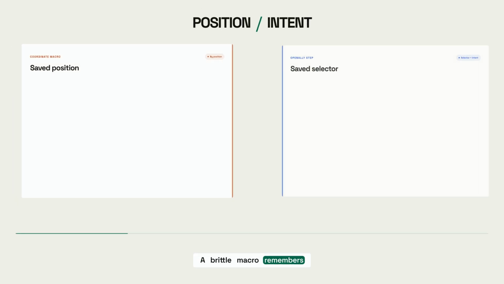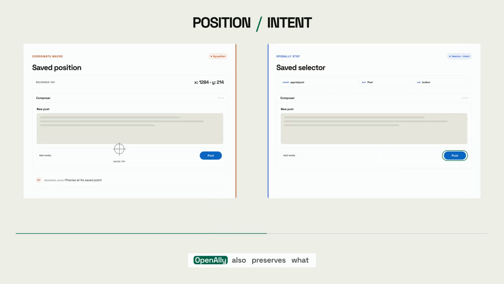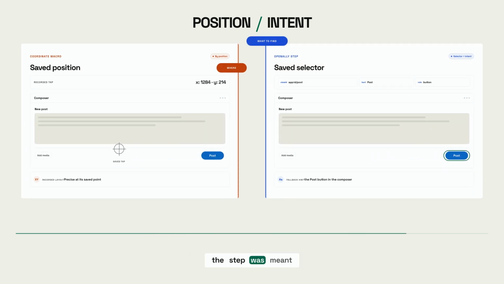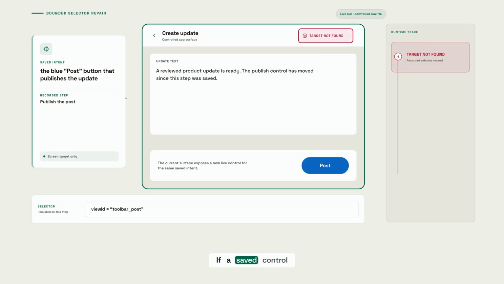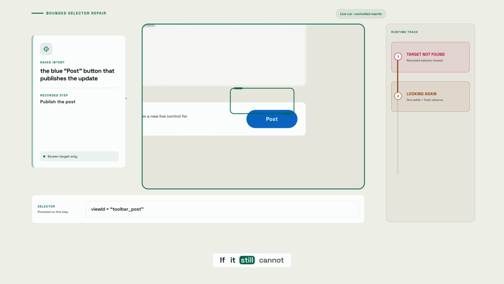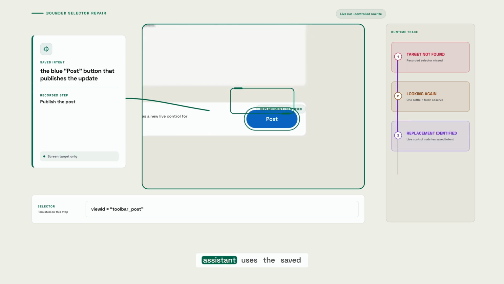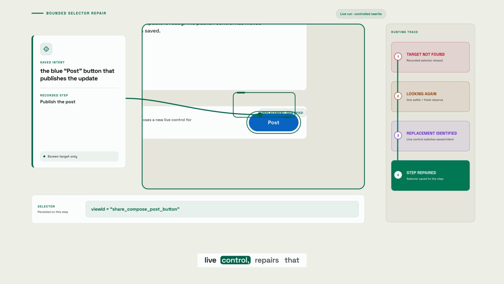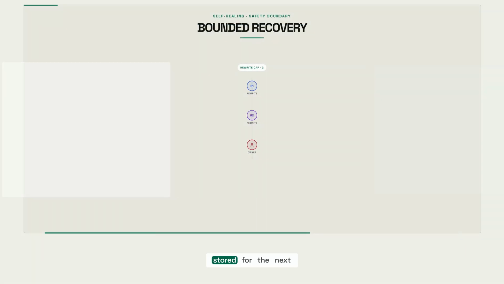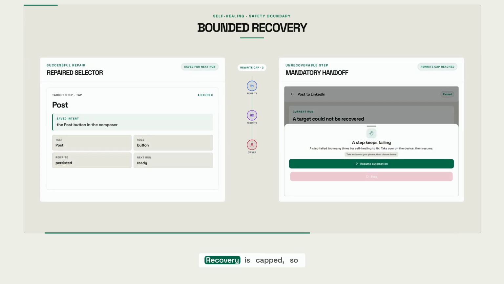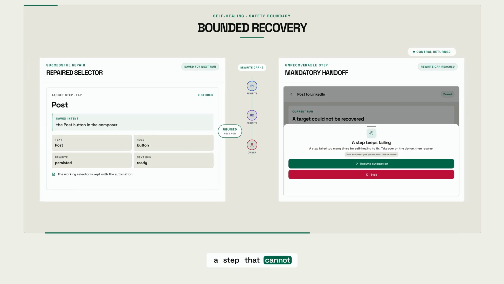A brittle macro remembers where you tapped. OpenAlly also preserves what the step was meant to find. If a saved control moves, the runtime looks again. If it still cannot resolve the target, your assistant uses the saved intent to find the live control, repairs that selector, and resumes. The working fix is stored for the next run. Recovery is capped, so a step that cannot be repaired returns control to you instead of looping forever.